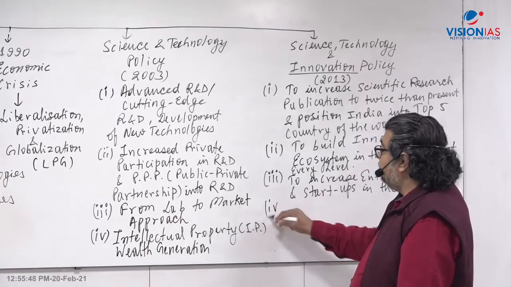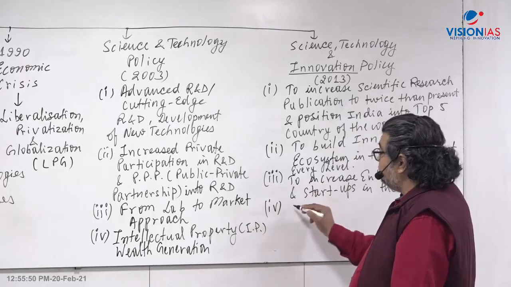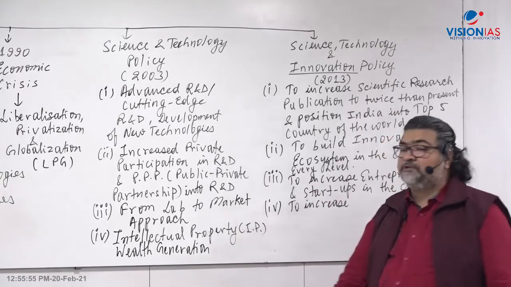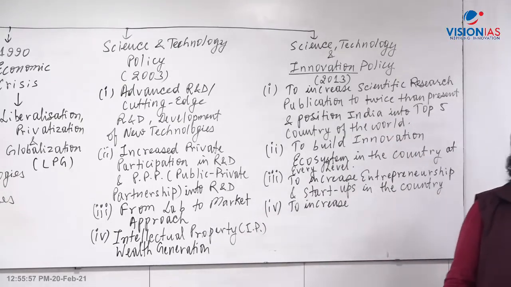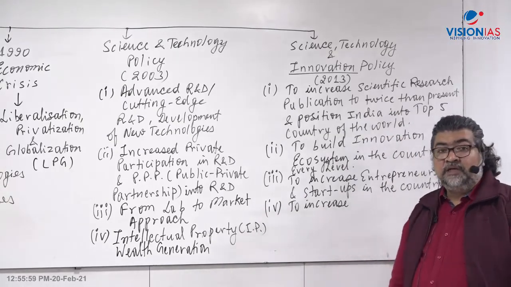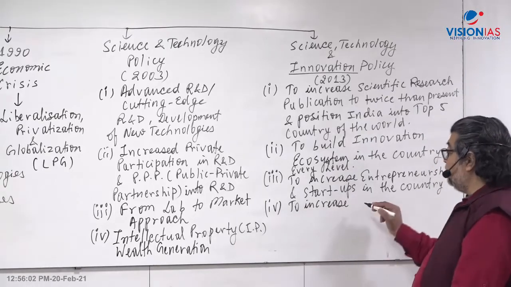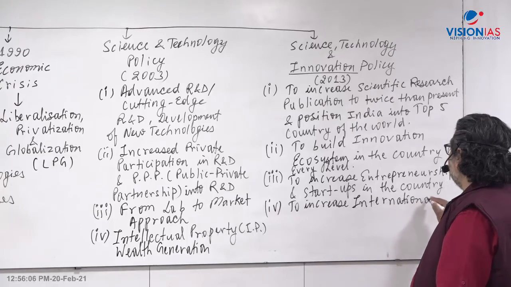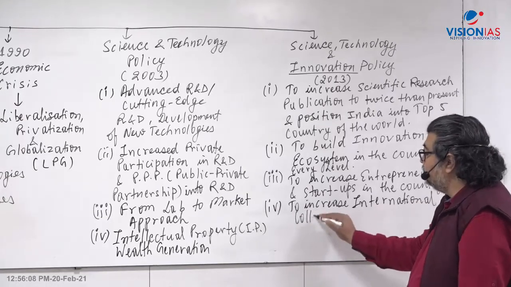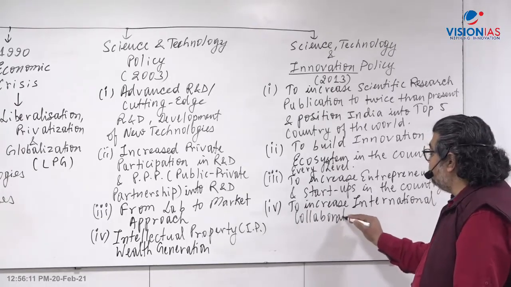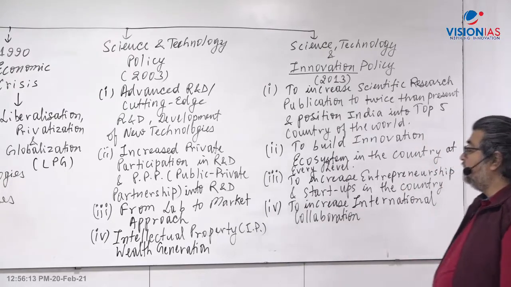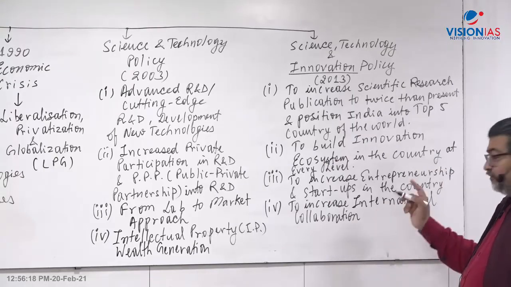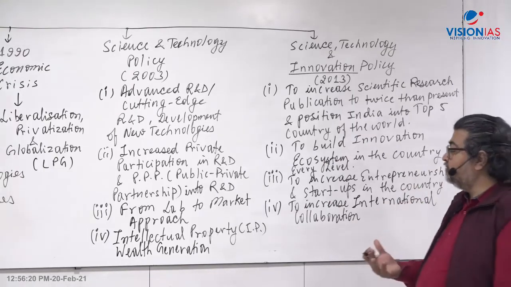Then again, to increase international cooperation with Japan, South Korea, the USA, France and different countries, with Indian scientists working with foreign scientists, even Nobel laureates. To increase international collaboration in leading areas of research like stem cell research, space technology or defense. With foreign countries, we can go for more cutting-edge research.